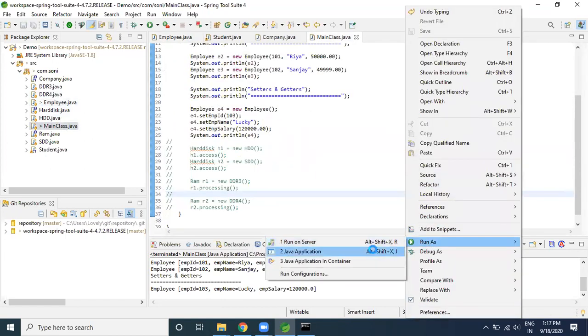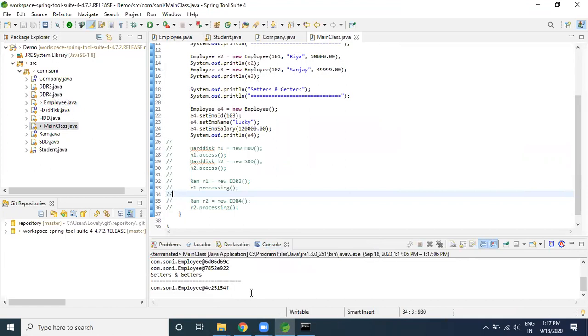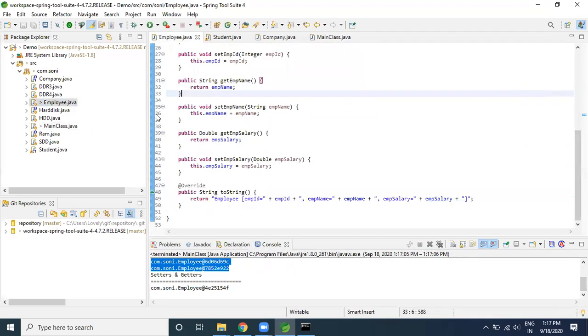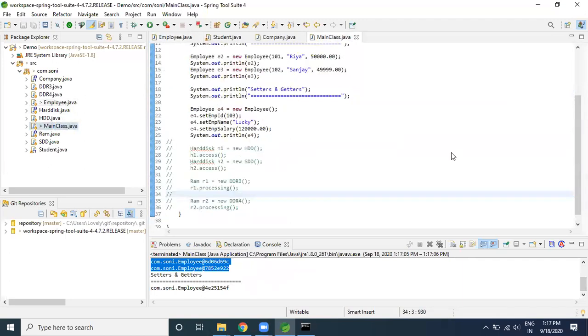Okay, so Java program. See, you are able to see hash codes. All are hash codes only. So I would like to print the values. That's why I kept the toString method here. Again, control slash. See, now you are able to see the output.